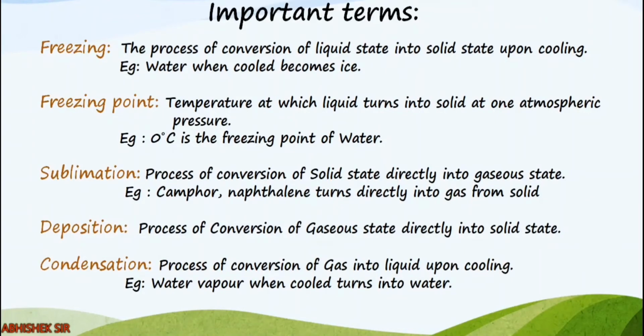Next is sublimation and deposition. Both are opposites. Sublimation: in some substances, they don't change from solid to liquid, they directly go from solid to gas. वो solid से सीधा gas state पे चले जाते हैं. तो कपूर जिसे हम इंग्लिश में कैम्फर कहते हैं, naphthalene balls that we are using in our home, they turn directly into gas from solid. Even the odonil जिसे हम सुगंध के लिए रखते हैं अपने bathrooms में, तो वो भी डायरेक्ट सब्लिमेट होके गैसियस स्टेट में कन्वर्ट हो जाता है.